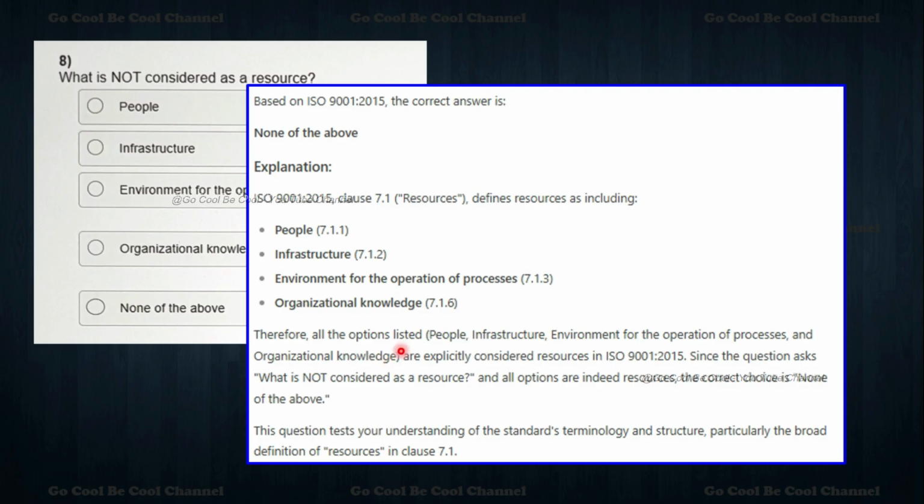Therefore, all the options listed, people, infrastructure, environment for the operations of the process, and organization knowledge, are explicitly considered resources in ISO 9001:2015. Since the question asks for what is not considered as a resource, you understand, no? So this question tests your understanding of the standard's terminology and structure, particularly the broad definition of resources in clause 7.1. So please make sure that you have your 2 pages in front of you if you are writing the examination.